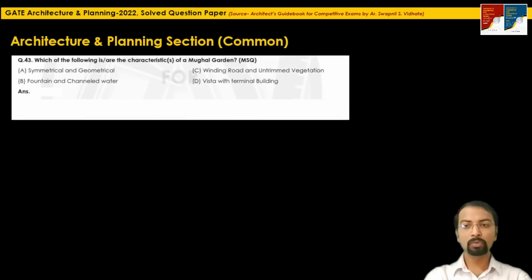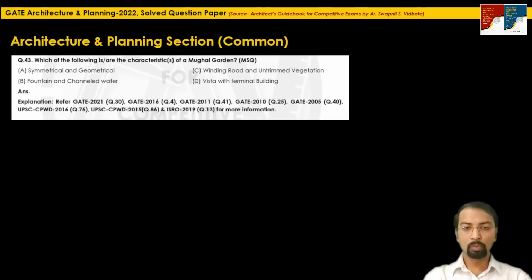The next question is question 43, the simple, easier one. Which of the following is or are the characteristics of Mughal garden? The options given are A, symmetrical and geometrical. Yes, this is a principle of Mughal garden. B, fountain and channeled water. Yes. C, winding road and untrimmed vegetation. No, this is not a principle of Mughal garden. Last one is vista with terminal building. Yes, if you take the example of Taj Mahal, then definitely the last one is a suitable characteristic explaining the Mughal garden.